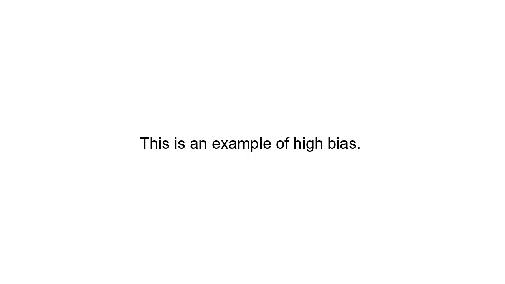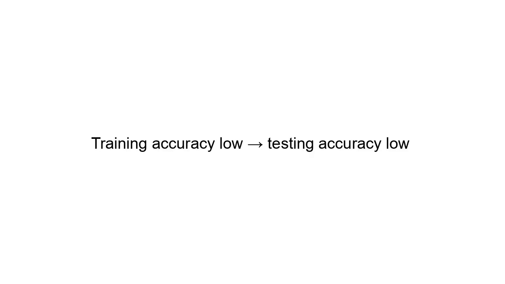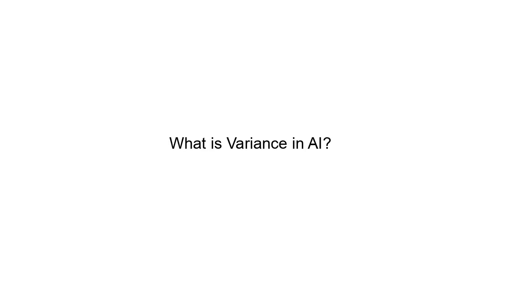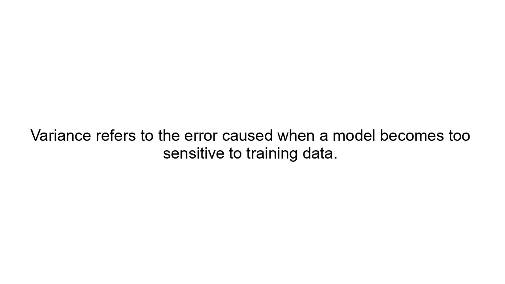This is an example of high bias. Signs of high bias include overly simple models, low training accuracy, low testing accuracy, and failure to capture patterns. Example concept: training accuracy low means testing accuracy low. High bias often results in underfitting.